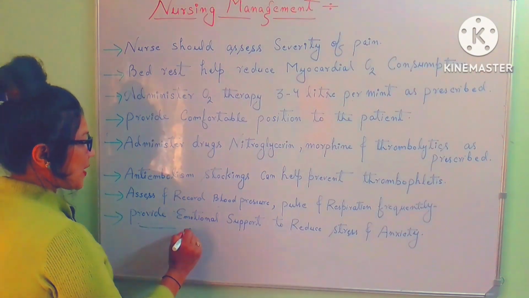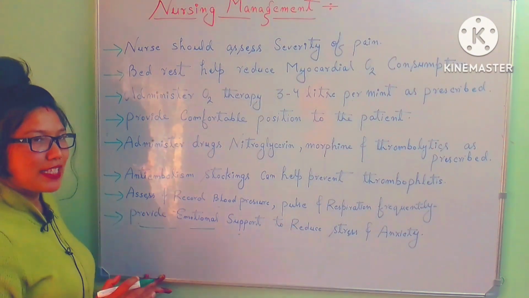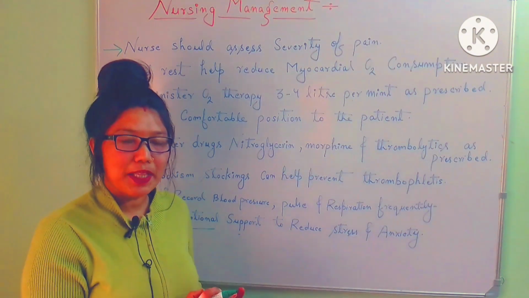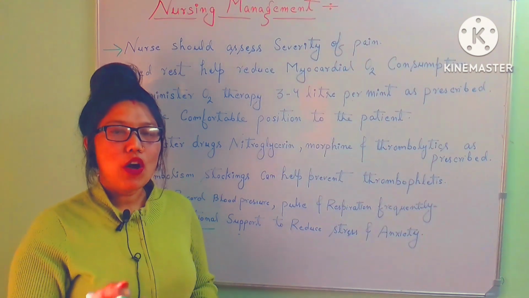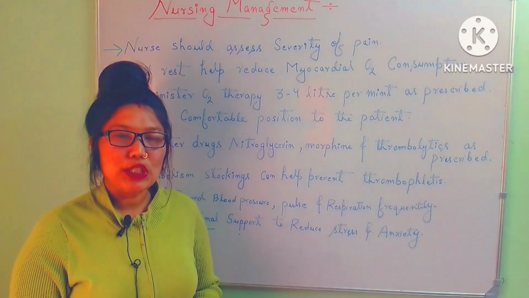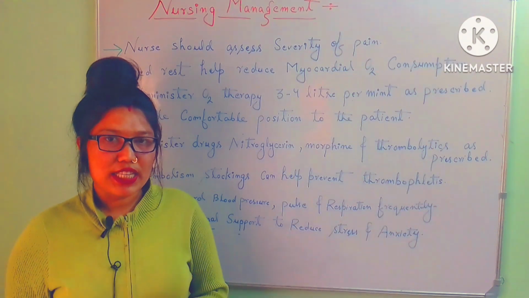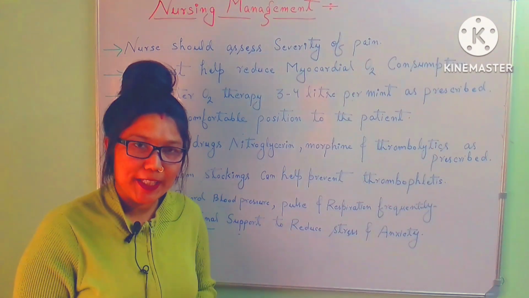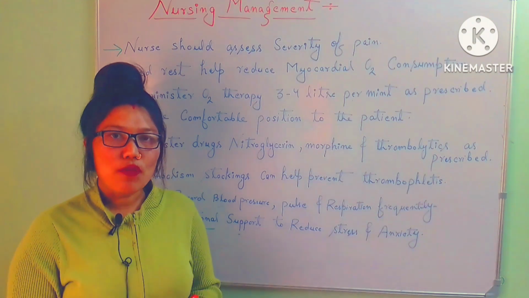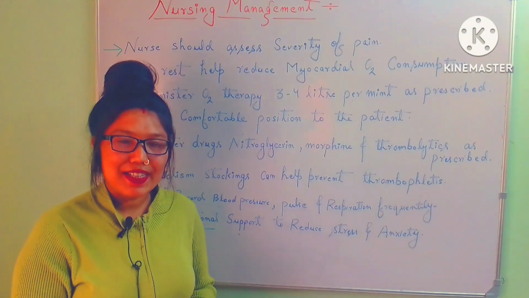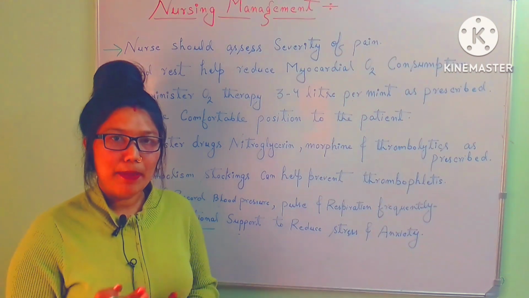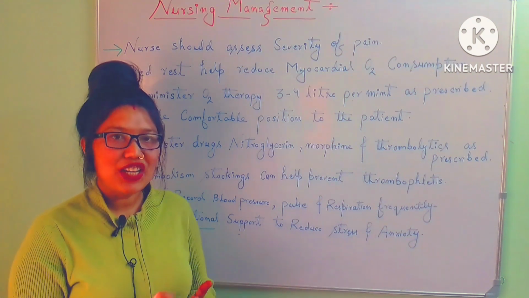Next, provide emotional support to the patient. We can give psychological support, and we can instruct the patient to take a heart healthy diet. A brisk walk of 30 minutes is necessary in day-to-day life activities. And we have to instruct the patient to cut off all bad habits like high cholesterol, triglycerides, smoking and alcohol. We have to assist and teach the patient.